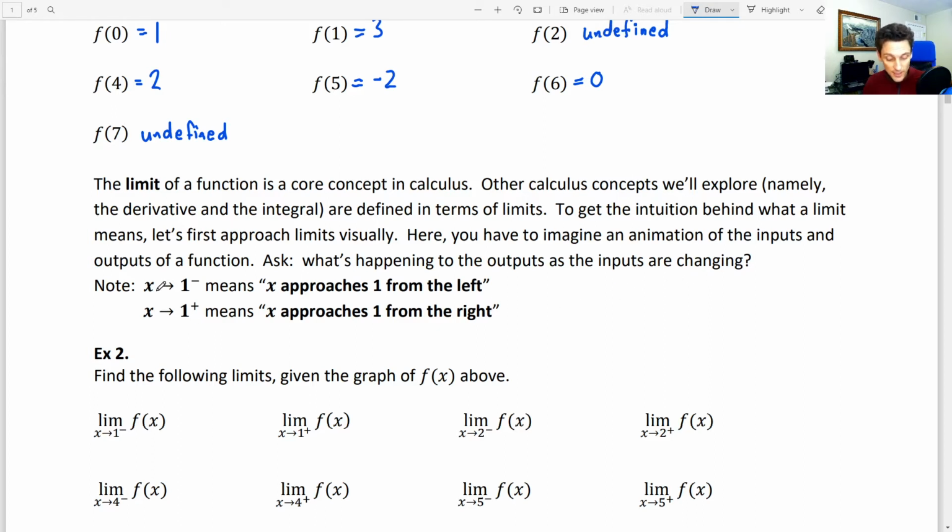And in terms of notation, you might remember from pre-calculus that x with a right arrow and then a number with a little superscript above it with a little negative or positive. What this means is x approaches 1 from the left, and then x arrow 1 to the positive means x approaches 1 from the right. You can think of it like this.